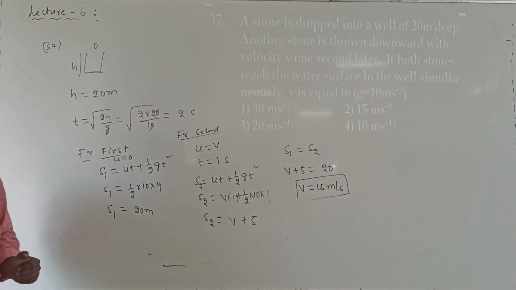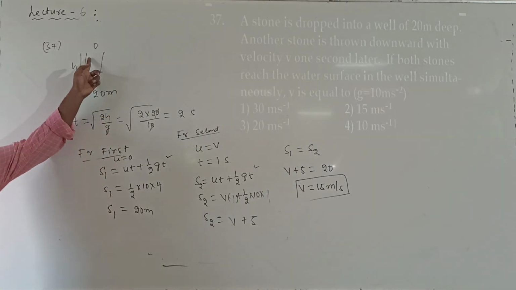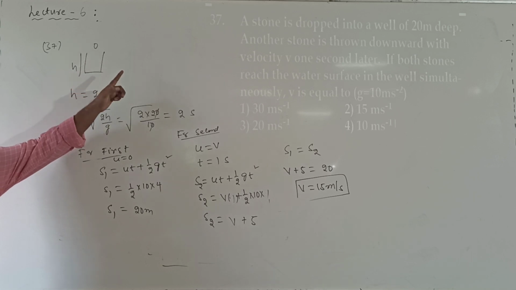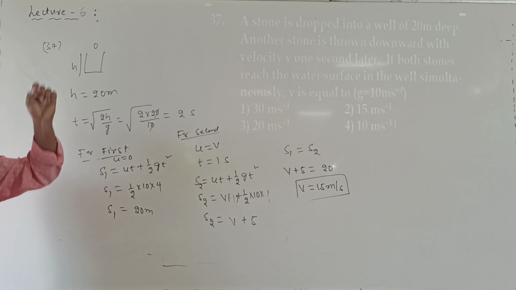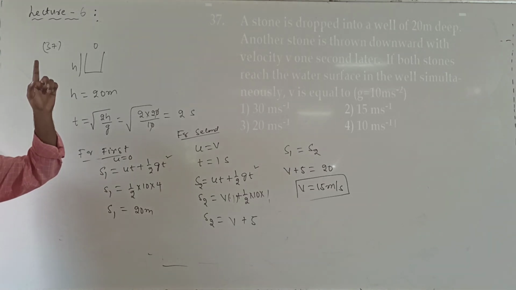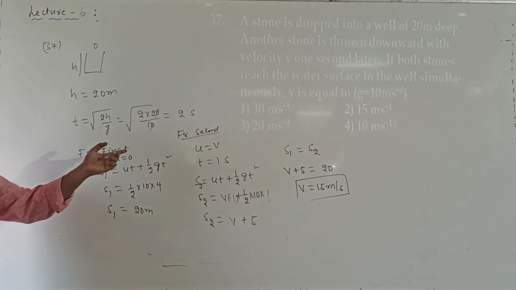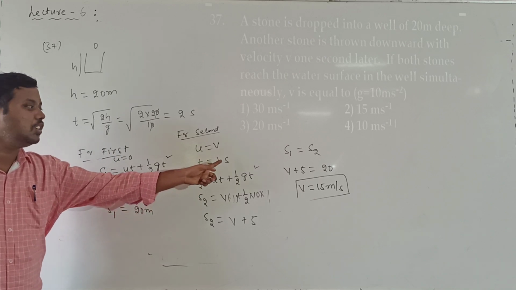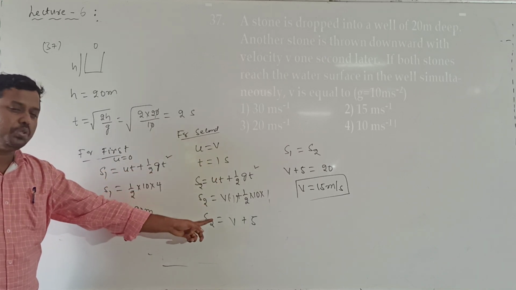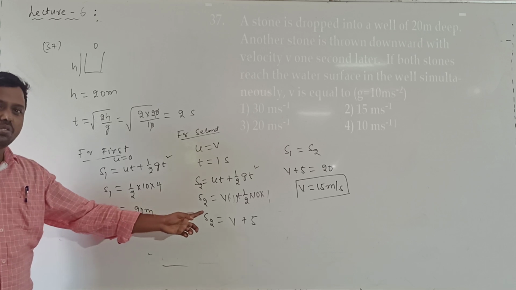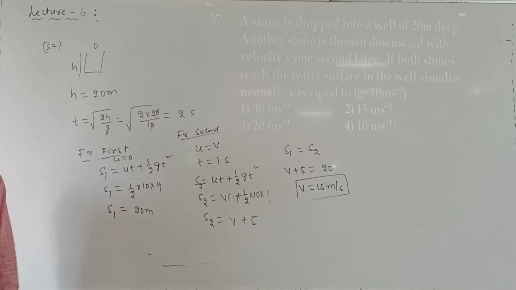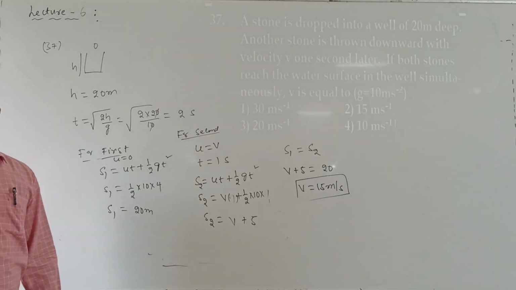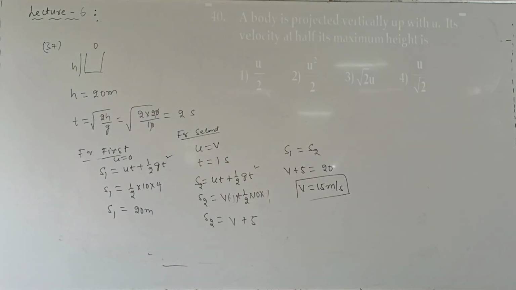In this question, the first stone is dropped. It has taken a time of 2 seconds to hit the ground. The second stone is thrown down. It will take 1 second less than the first stone. Here I should take the V value as how much? 1 second. Then S2. The distance travelled by both the stones is the same. So S1 is equal to S2. Then we can find out V. So this is question number 37. Next one.